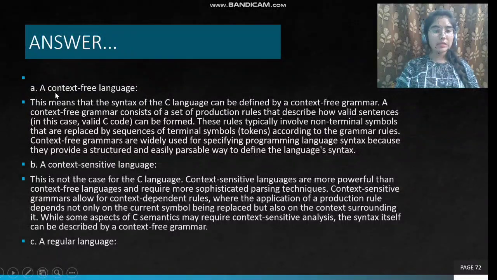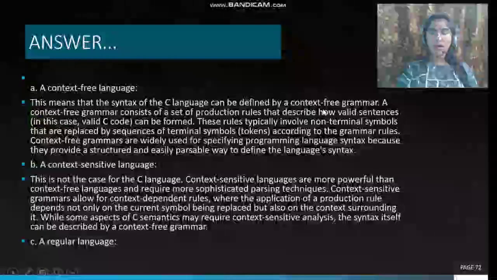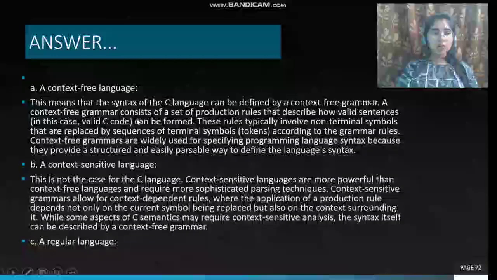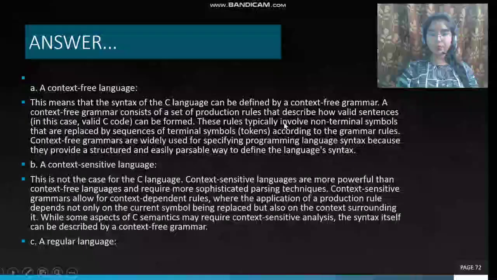Option A says a context-free language. This means that the syntax of the C language can be defined by a context-free grammar. A context-free grammar consists of a set of rules that describe how valid C code can be formed.